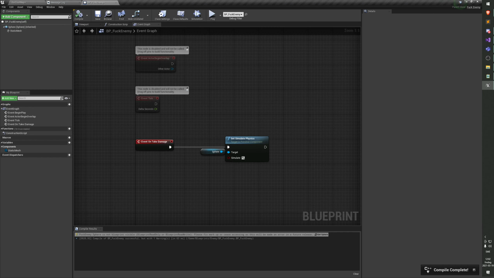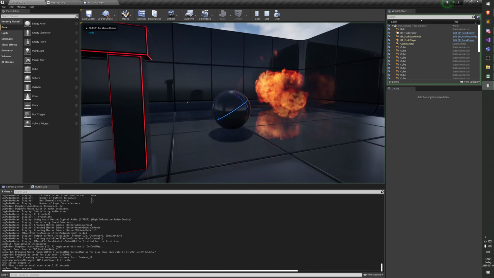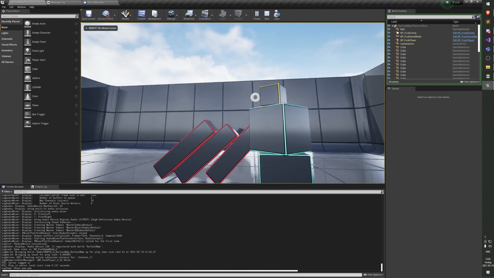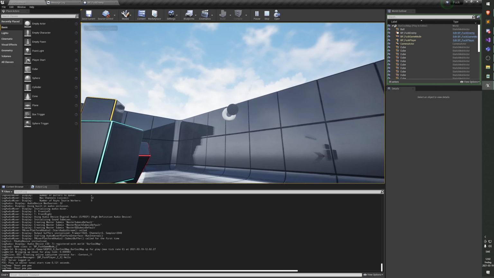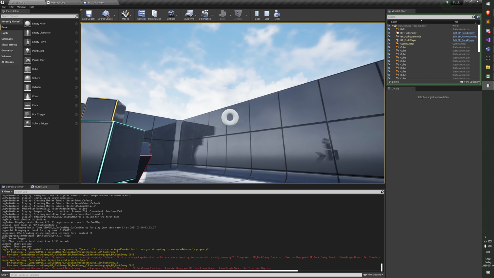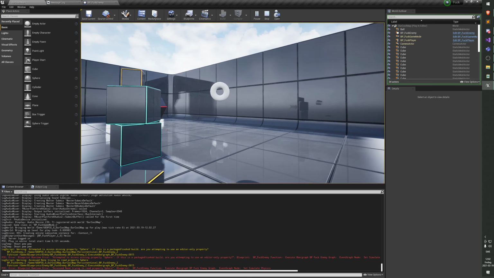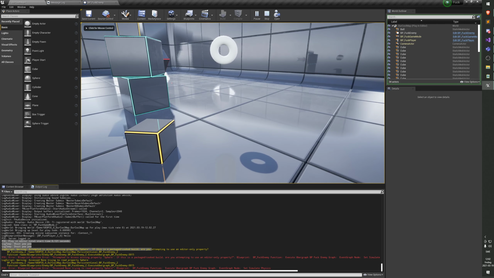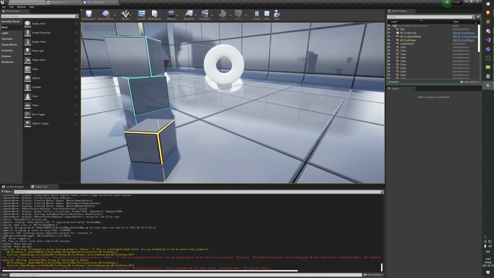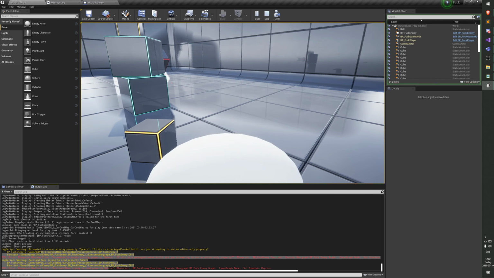Okay, let's see. There we go. So now we're setting physics, and hopefully that's all it should do. So let's see if I hit this guy. Attempted to access missing property sphere. Okay, I think hot compile has messed me up here.